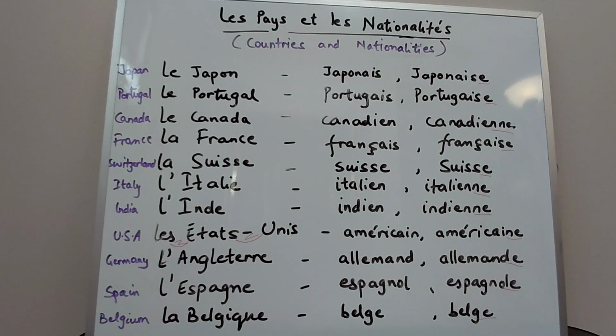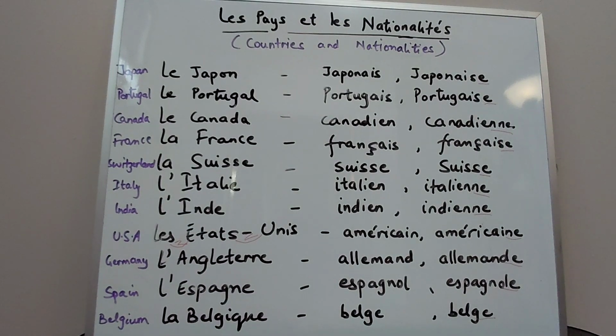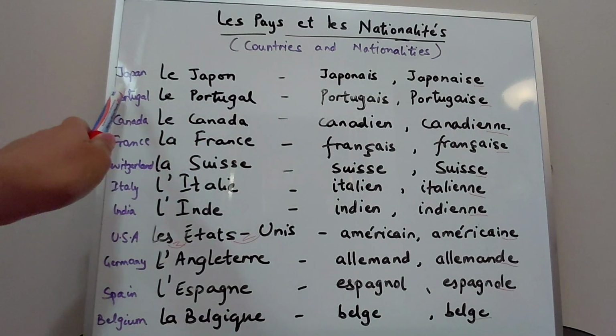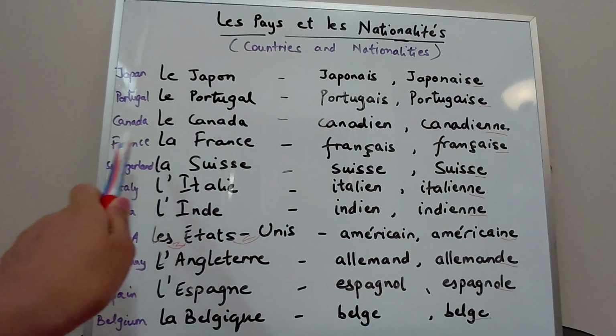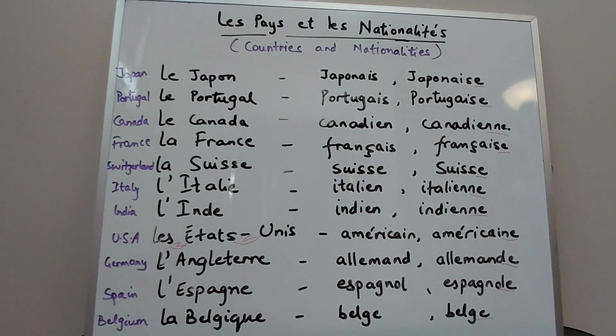As we have already discussed in my previous videos, all the nouns in French are masculine or feminine, right? Now the names of the countries, remember, will always be written with definite articles, as we are writing it here. Le Japon means Japan. Le Portugal, Portugal. Le Canada, Canada. La France, France. La Suisse, Switzerland, and so on, right?